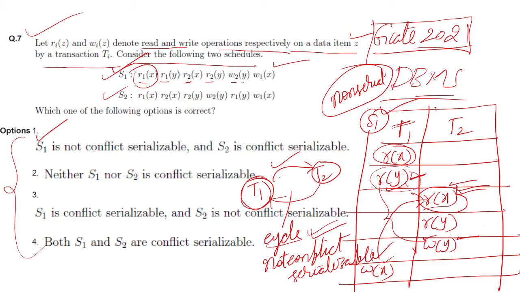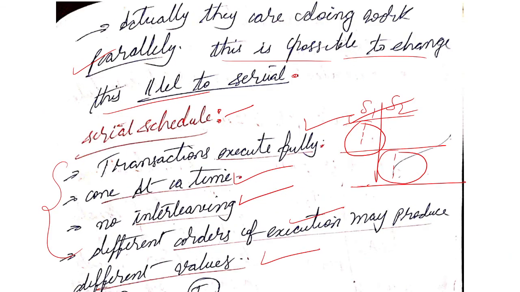In the first schedule there is a cycle. That's why we can directly say if there is a cycle in the graph, we cannot convert this non-serial schedule into a serial schedule. That is called not conflict serializable. Our answer is S1 is not conflict serializable and S2 is conflict serializable. That is the right answer, friends. I hope you understand this concept. Then we will go for the next question.